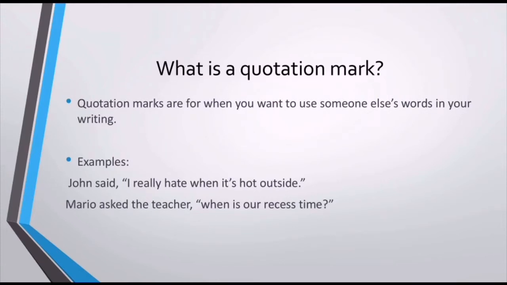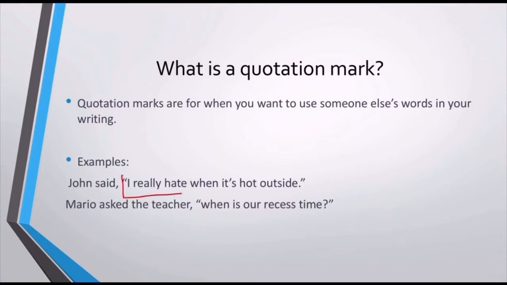First of all, John said, "I really hate when it's hot outside." If we see this sentence, we know that it's separated by a comma. And also, inside quotation marks, we have what John said.